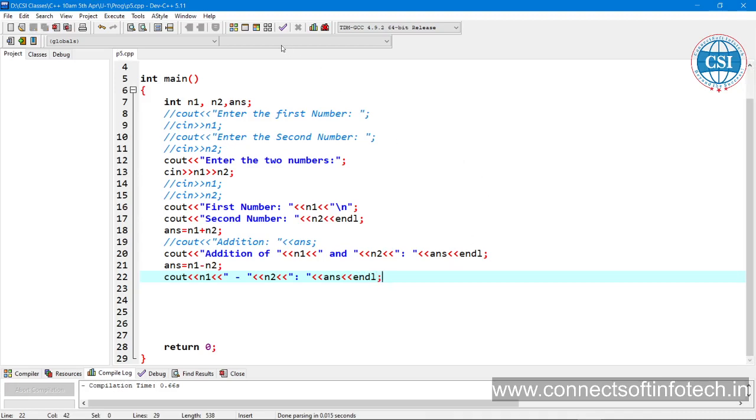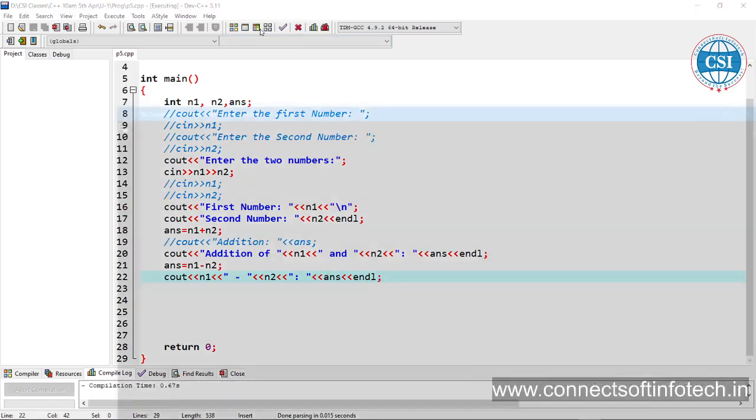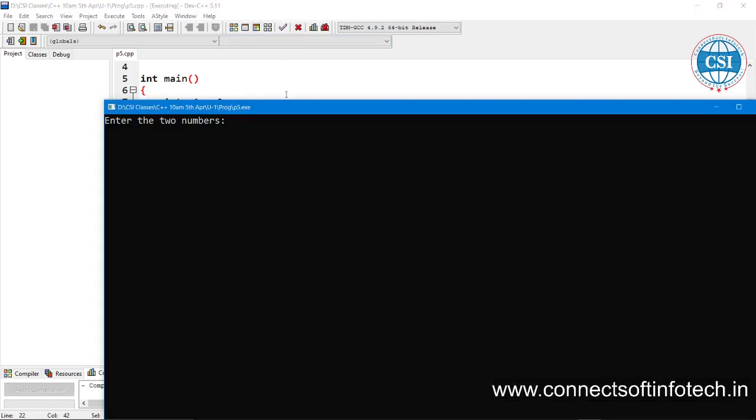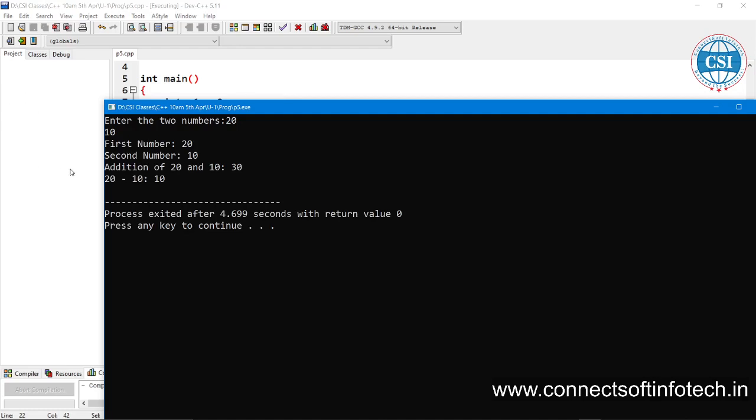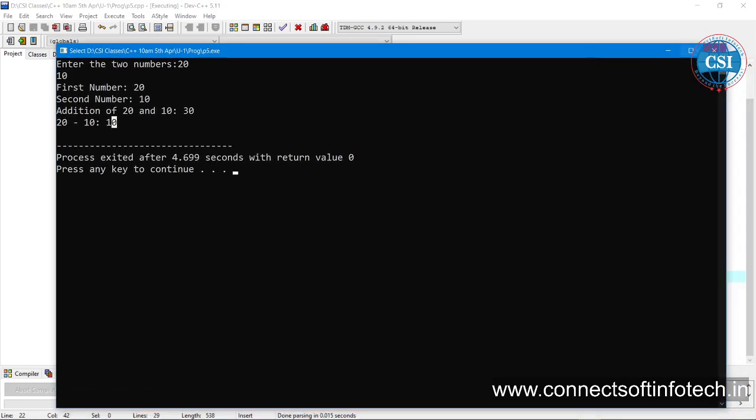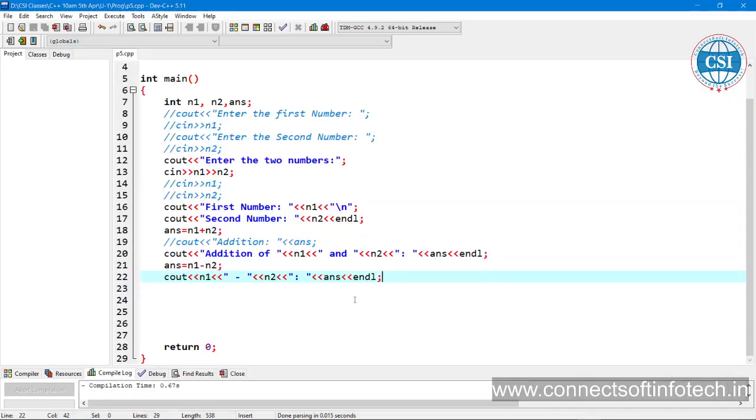Okay, now the expression we are going to see, n1 minus n2, meaning 20 minus 10 is equal to 10. Whatever you want, like this way you can print, no problem. Addition of, or subtraction of something, or 10 minus 10 if you want, you can write. Whatever you want to write, you can like this way.